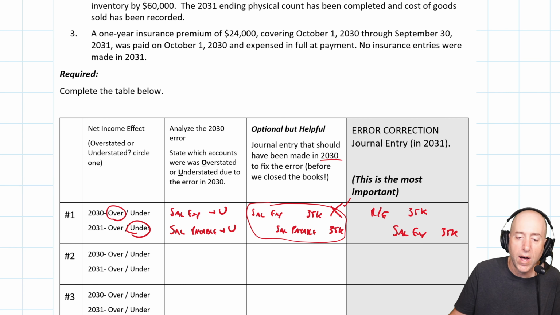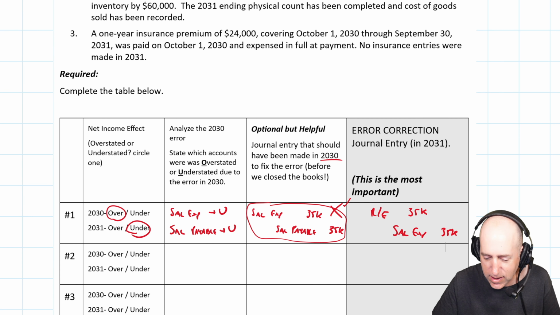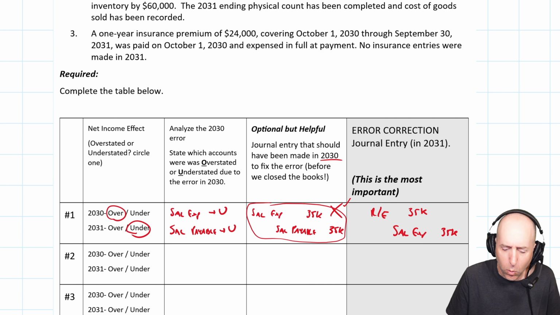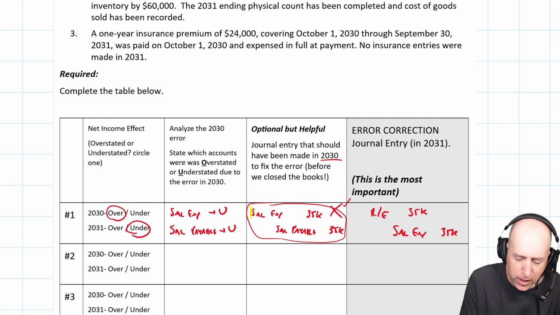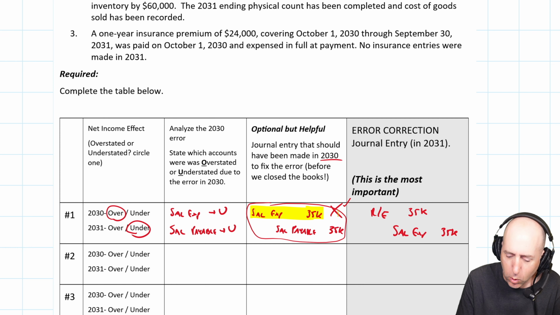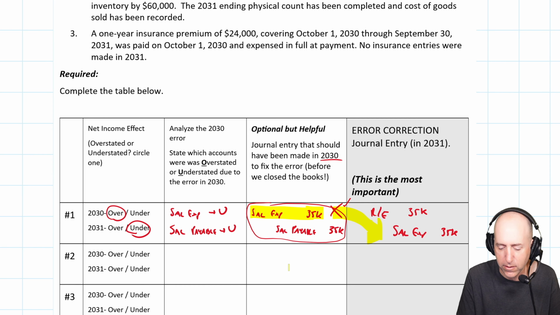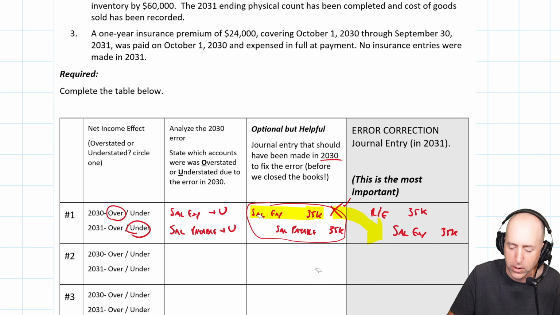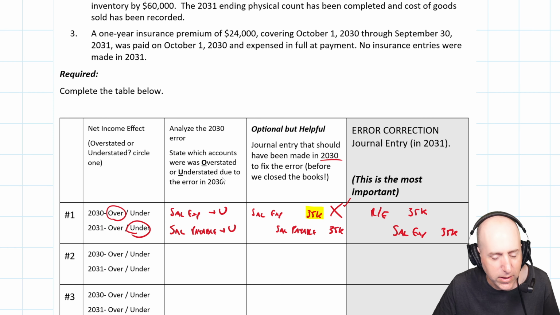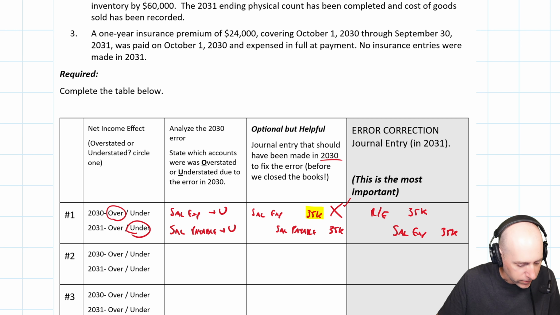And what we're going to find is this little trend in these error correction entries. If we debit an expense here, we're going to tend to credit it in the correcting entry. And had we credited an expense or a revenue account here, we're going to debit it in the correcting entry. So you're going to see that trend over and over again. Keep your eyes peeled for it, and let's see how we do. Let's carry on with the next.